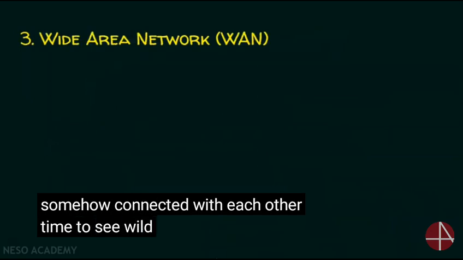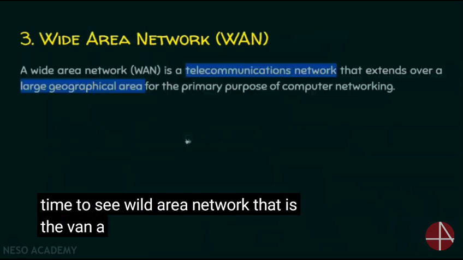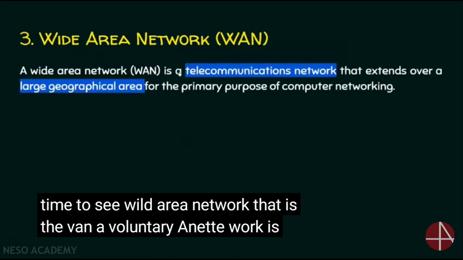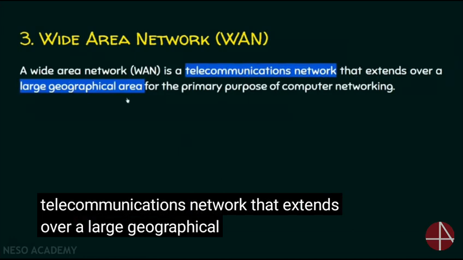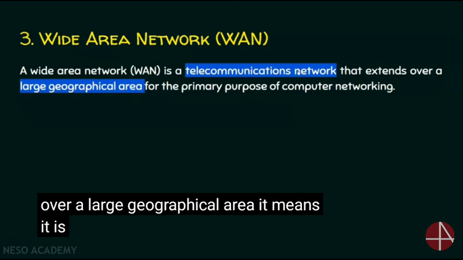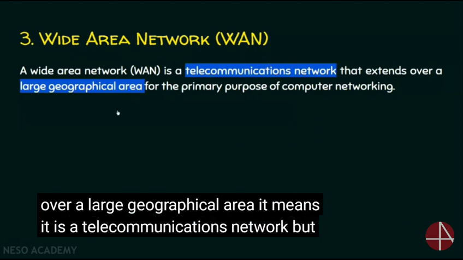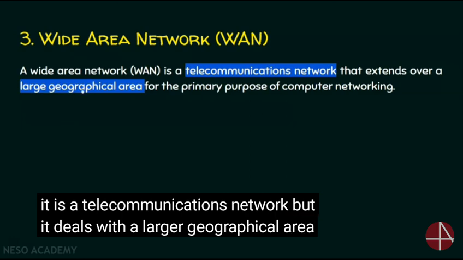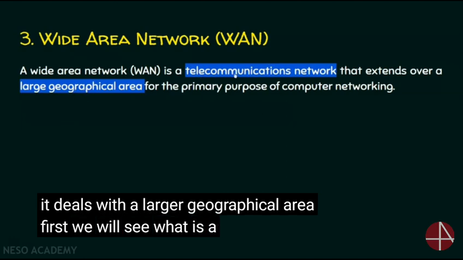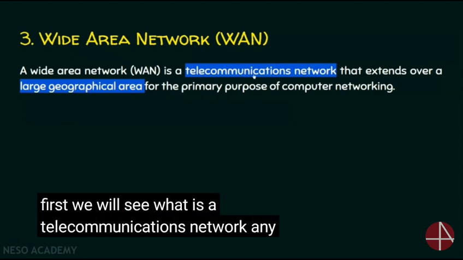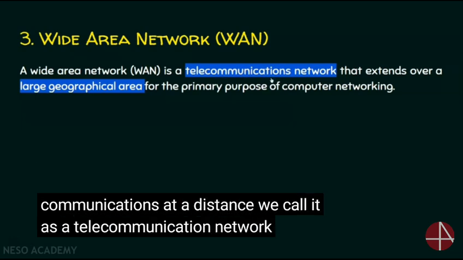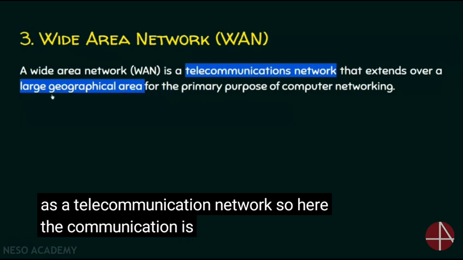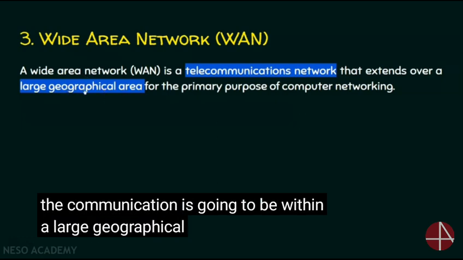Time to see wide area network, that is the WAN. A wide area network is a telecommunications network that extends over a larger geographical area. It means it is a telecommunications network but it deals with a larger geographical area. First we will see what is a telecommunications network. Any communications at a distance, we call it a telecommunication network. So here the communication is going to be within a large geographical area.